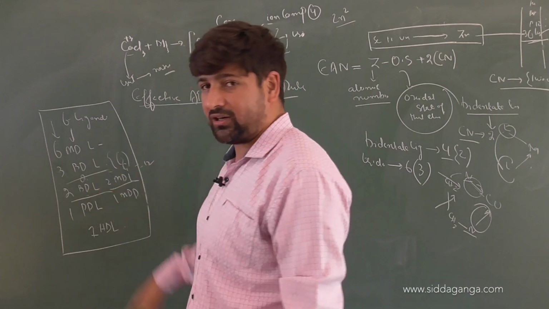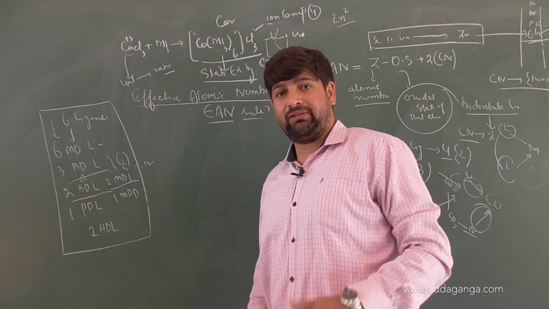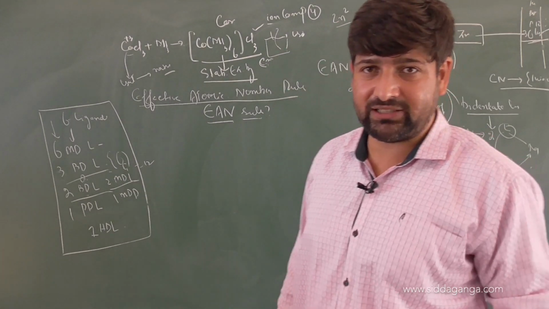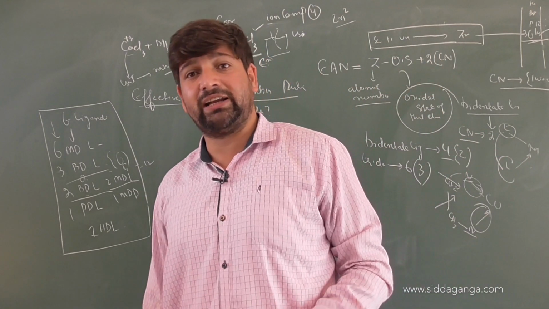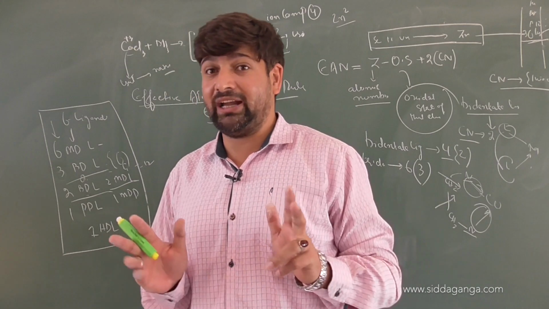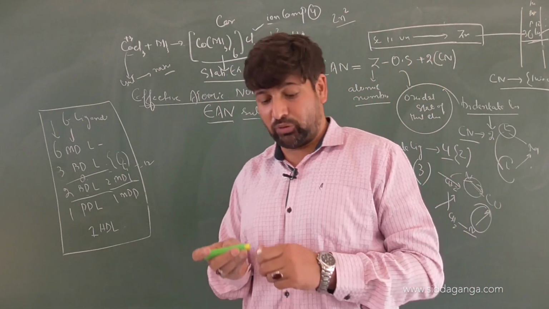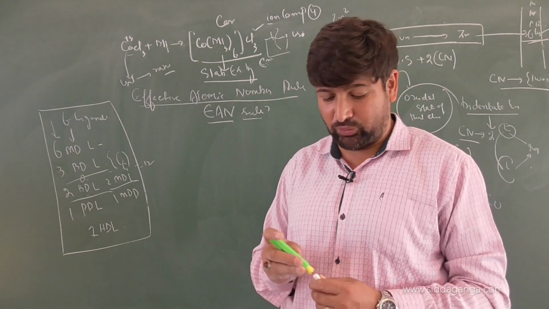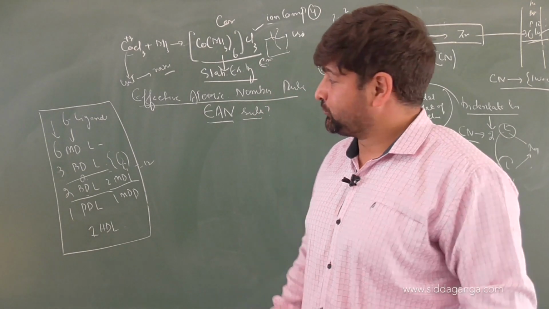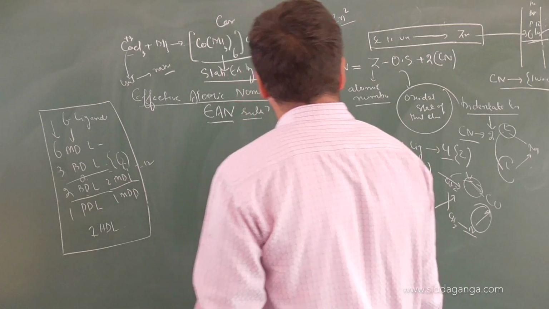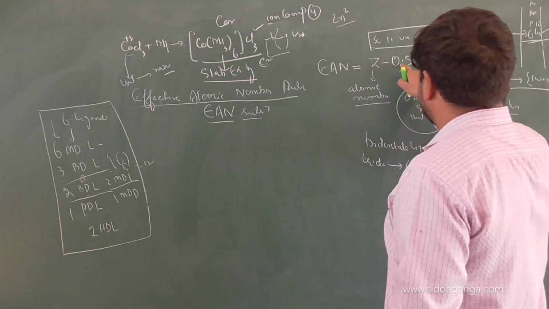Did you get it clear or not? So if you have a complex made up of 6 ligands, it may be made up of 6 monodentate ligands, like I said, homoleptic and heteroleptic complexes. That was also one of the classifications, depending upon the number of atoms attached. Are you getting the point clearly or not, children? Very good. So the effective atomic number equals, children, Z minus the oxidation state.